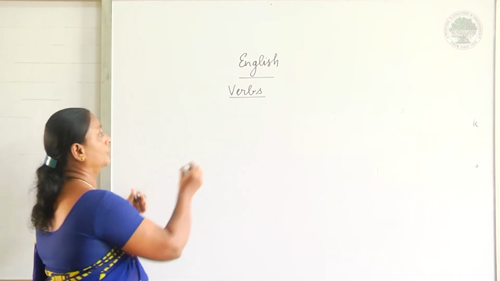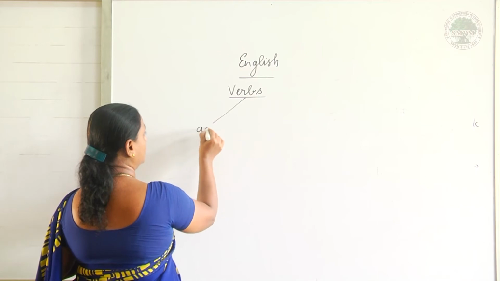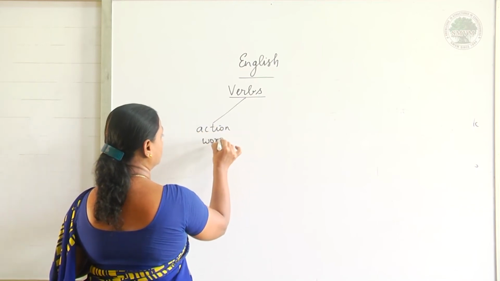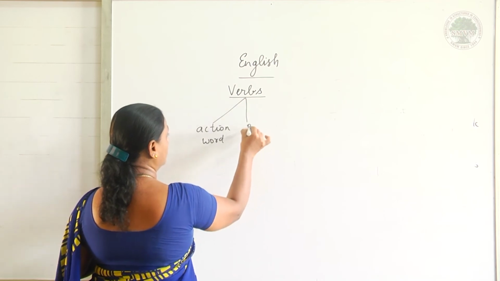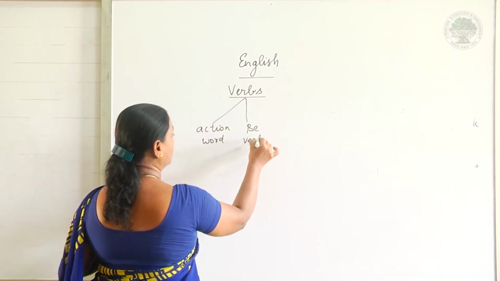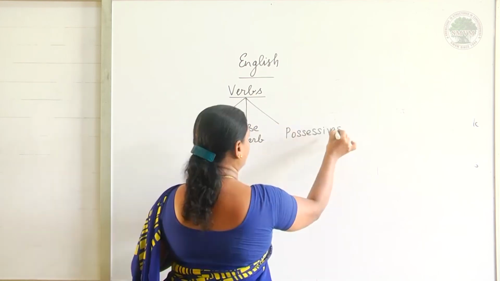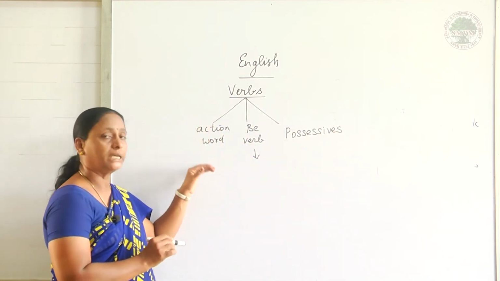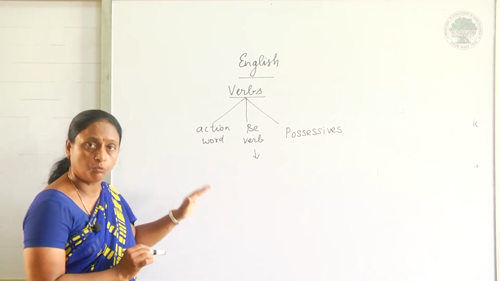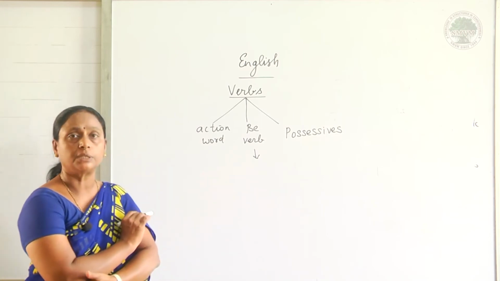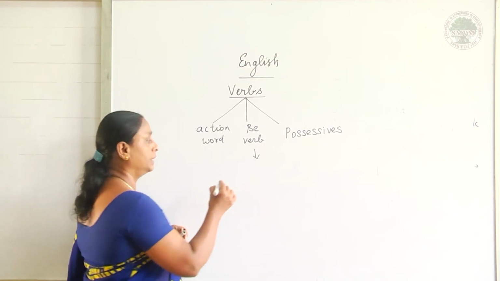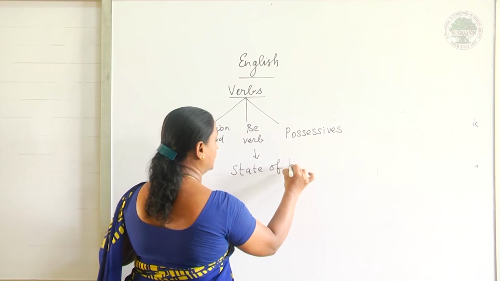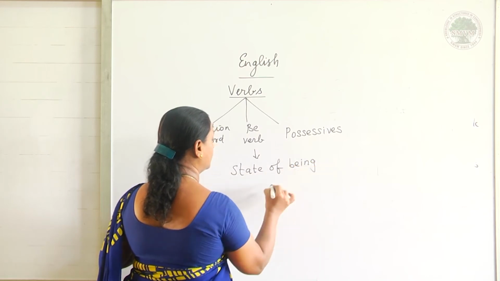I told you already this verb has three things. It is an action word, then be verb and possessive. Now let me see about this be verb. Action verbs, they are doing work. They do some work. Now be verbs means they never do any work. They show the state of being, state of being or state of mind.